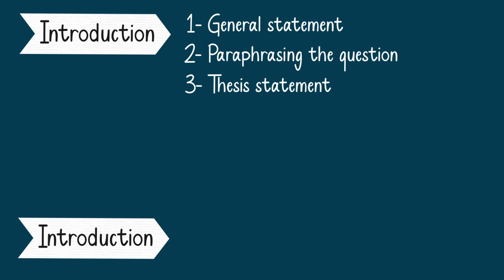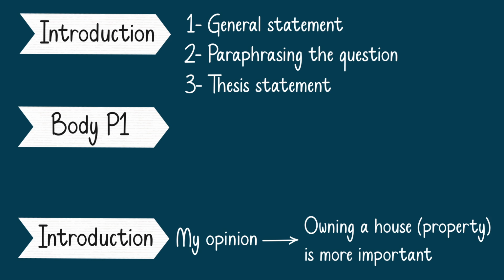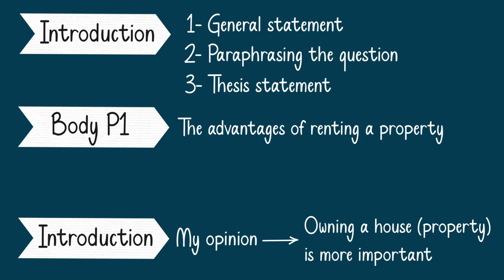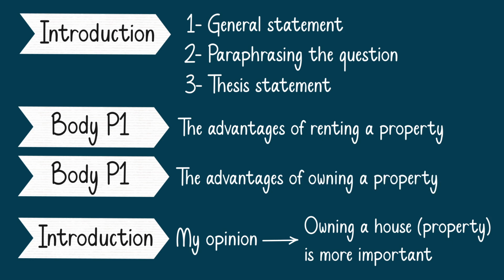Now, let's say that I want to say that owning a house or owning the property is more important. All right. And if I believe that owning a property is important, then in the first body paragraph, I should talk about the advantages of renting a property. And in the second body paragraph, I should talk about the advantages of owning a property. And in the conclusion, I should write about my own opinion, right? Now, let's start writing the introduction paragraph.